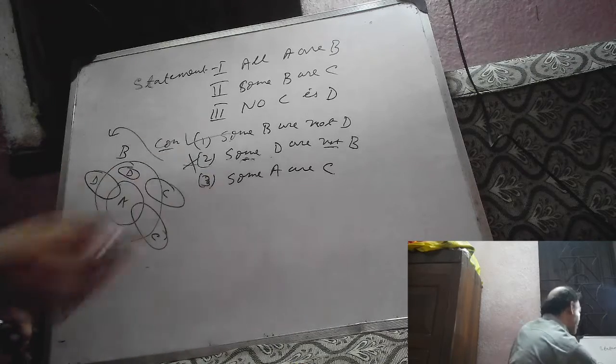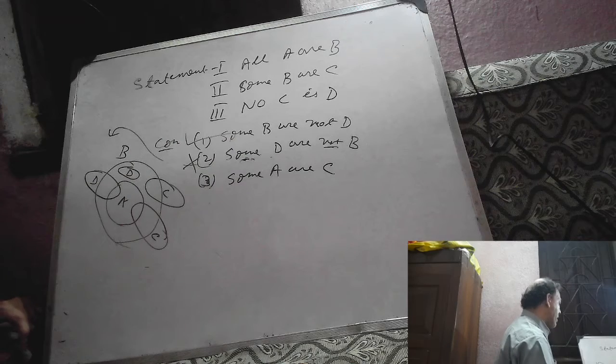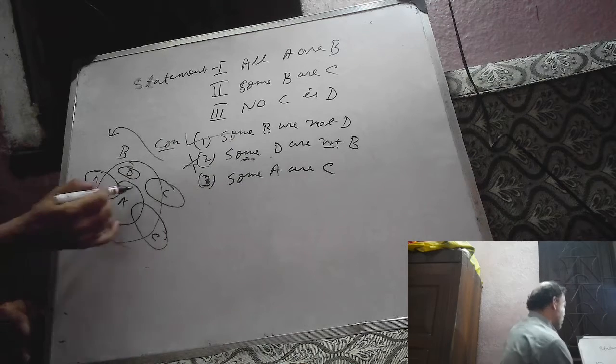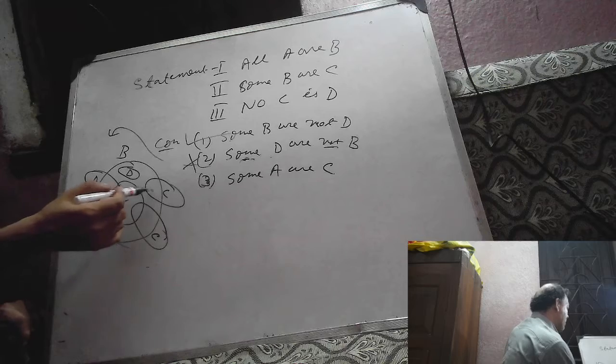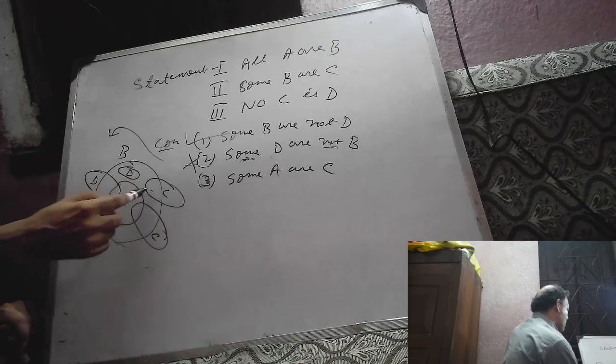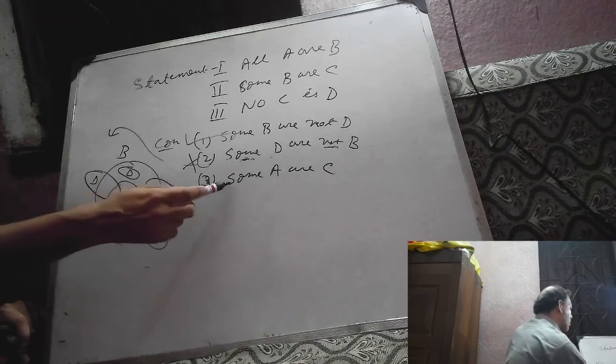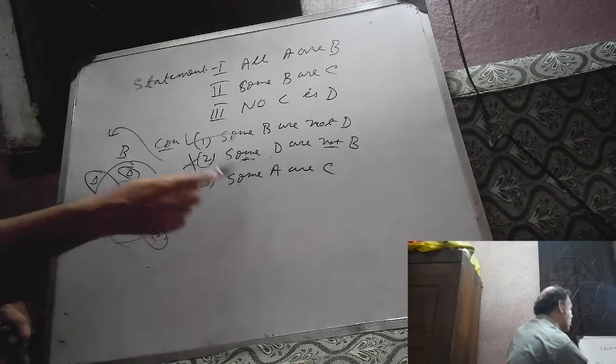Now some A are C. There is no relation between A and C here. So this Venn diagram does not support this statement, so it is not true.